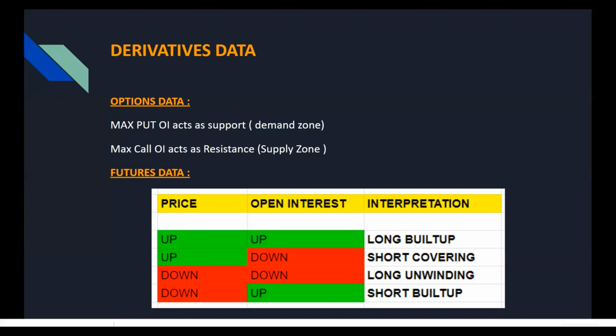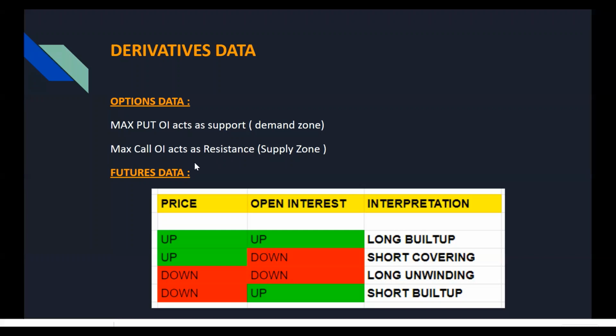So majority of the time, these max put OI and max call OI act as support and resistance for that expiry. So how you can use this information is, suppose you want to buy a stock at 100 and the max put OI is also at that level. That gives you additional confirmation that the market participants and your views are aligning together.